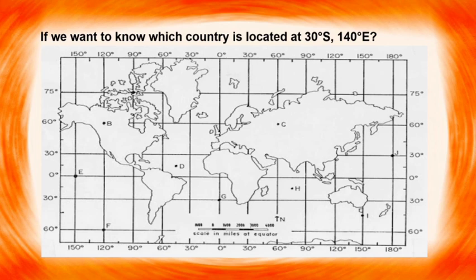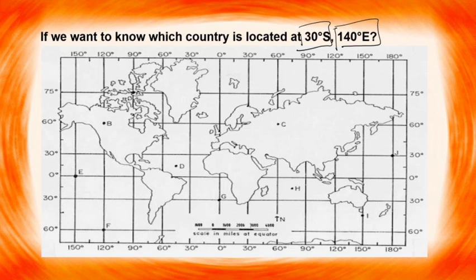Let's try to understand this with an example. If we want to know which continent is located at 30 degrees south and 140 degrees east, first we will identify the latitude line along with the hemisphere. So here it is written that it is 30 degrees south and 140 degrees east. That means we are talking about the southern hemisphere and the eastern hemisphere.